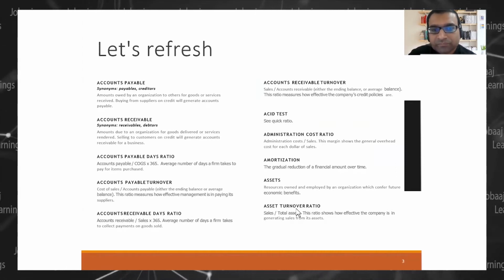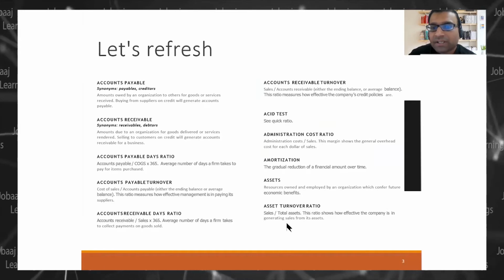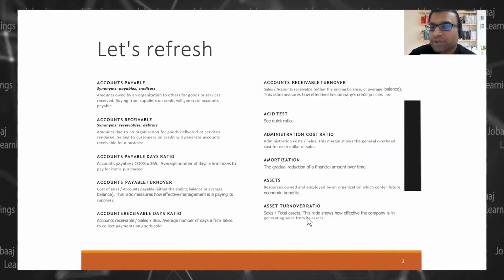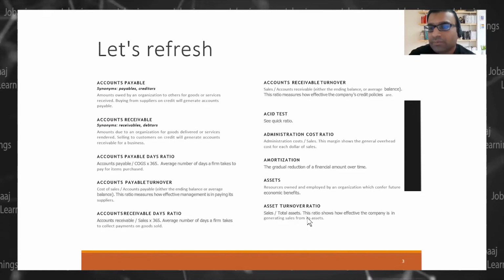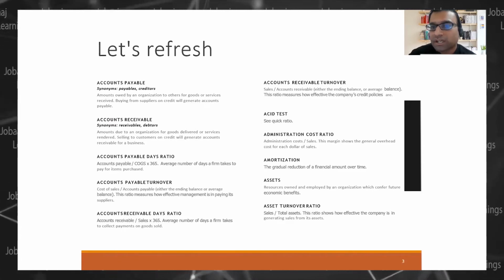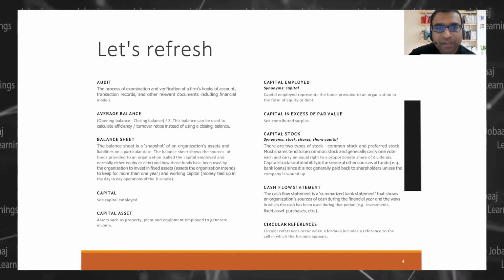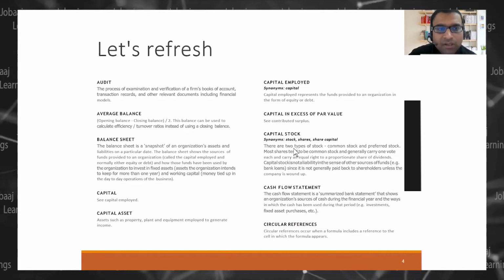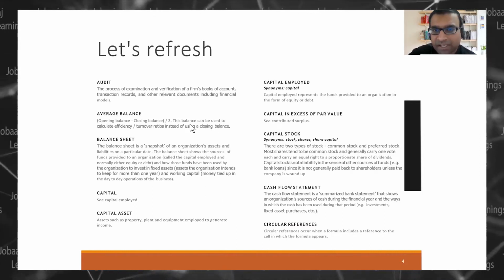Then you have the asset turnover ratio, which says each rupee of asset invested will result in how much earning of sales. All this is actually self-explanatory.